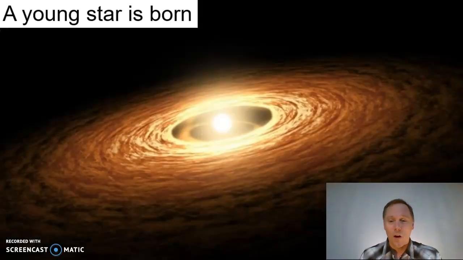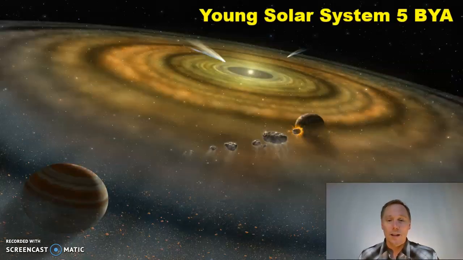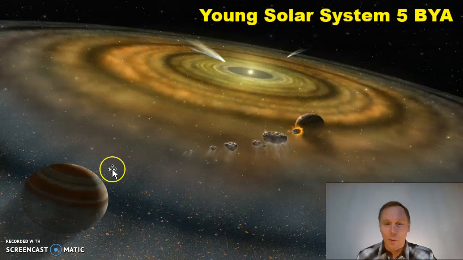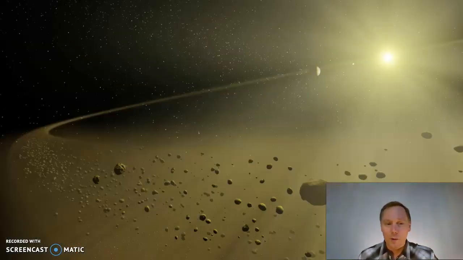Let's take a look. Oh, would you look at that? A young star is born. Thermonuclear fusion has taken place. We will call this star the Sun. All right, look at that. It's a baby picture of our solar system. Look, Saturn doesn't even have its rings at this point. That is adorable.